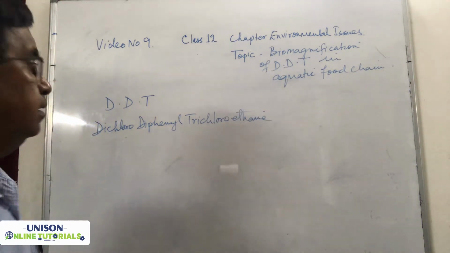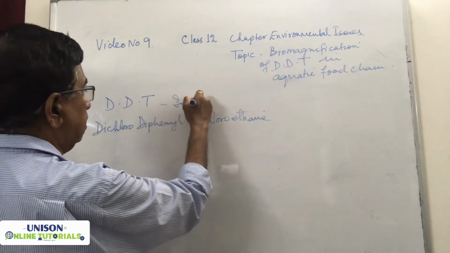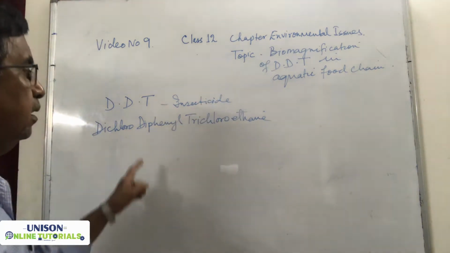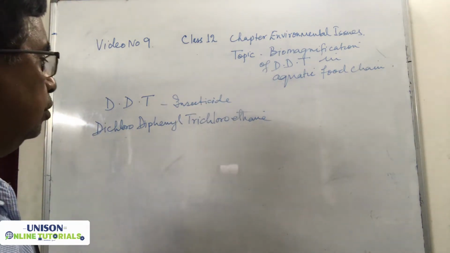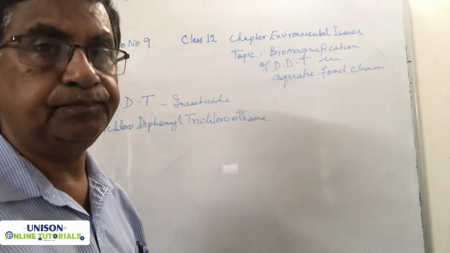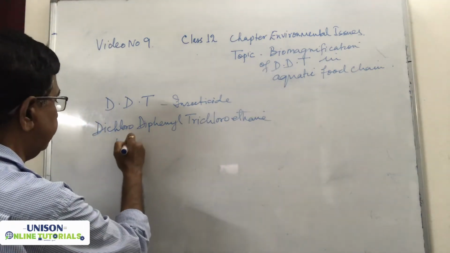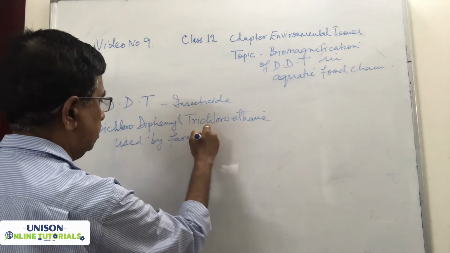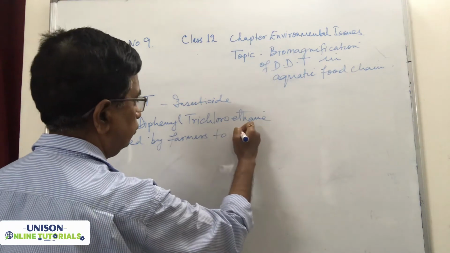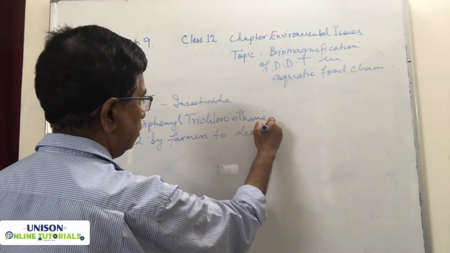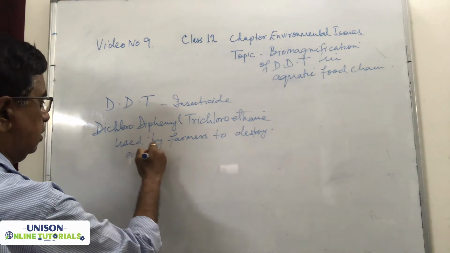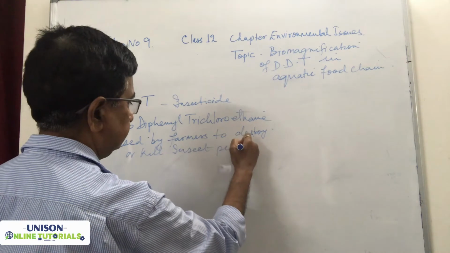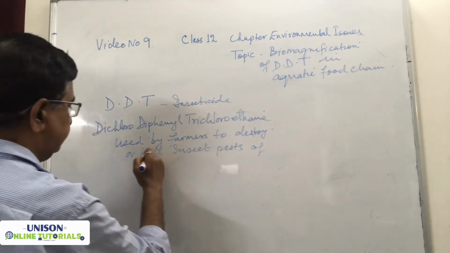So DDT is an insecticide, and the full form of DDT is the chemical dichloro diphenyl trichloroethane. It's used by farmers to destroy or kill insect pests of crop plants.